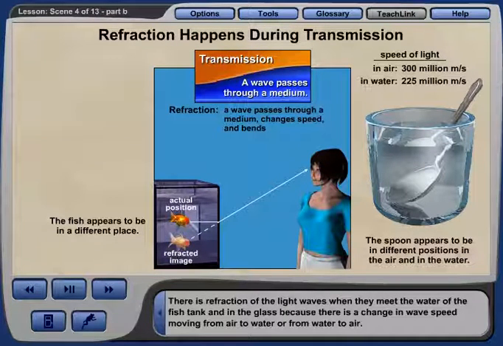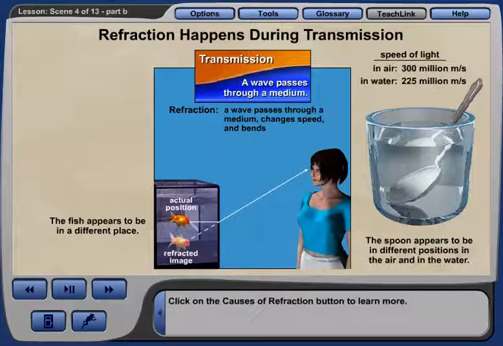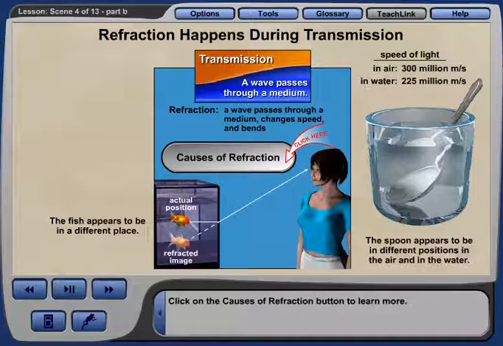There is refraction of the light waves when they meet the water of the fish tank and in the glass, because there is a change in wave speed moving from air to water, or from water to air. Click on the Causes of Refraction button to learn more.